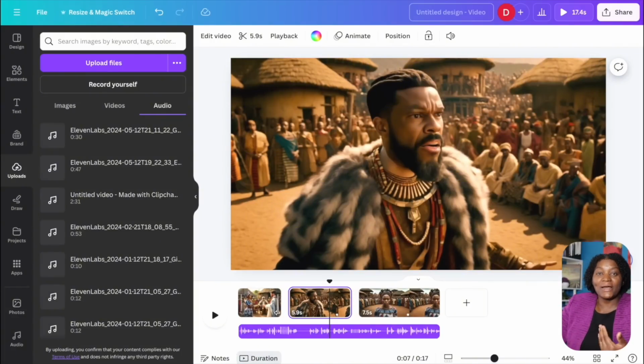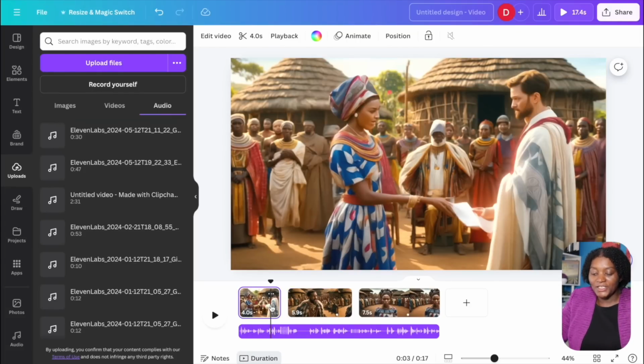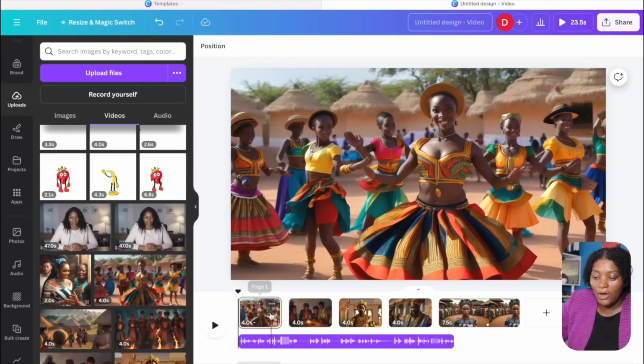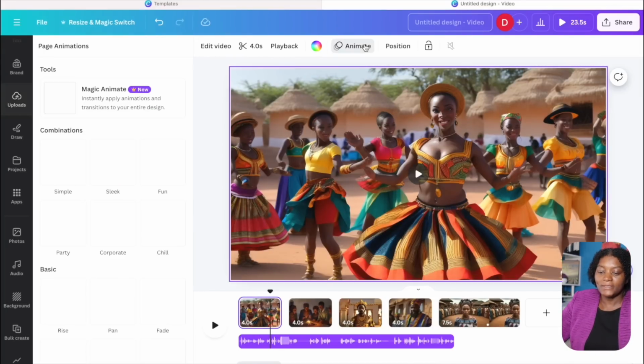So for every action that is coming up, you put your audio and your images to match your story. You just make sure that your image is matching with the voice, the description, whatever the audio is saying. After you are done with all of that, you can also click here to animate.